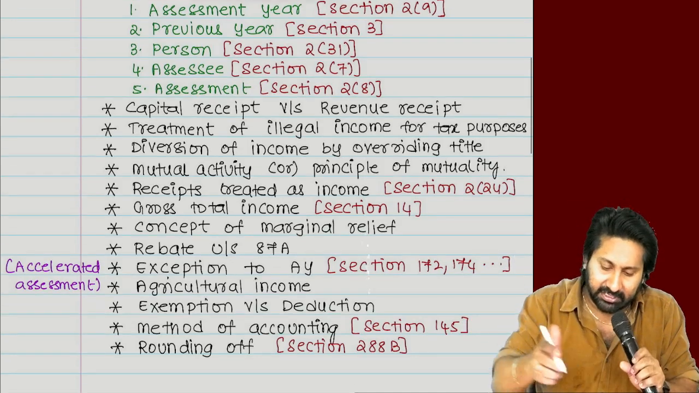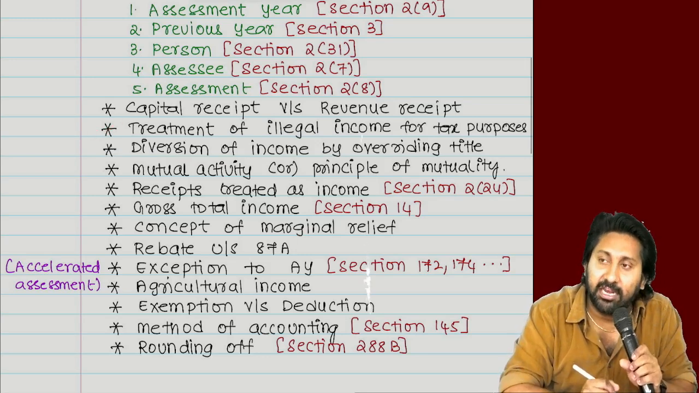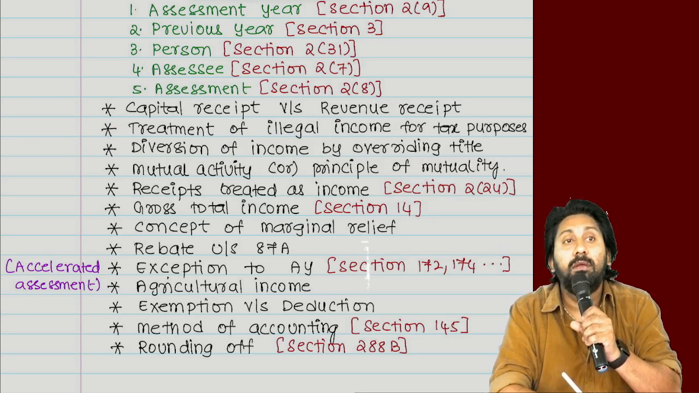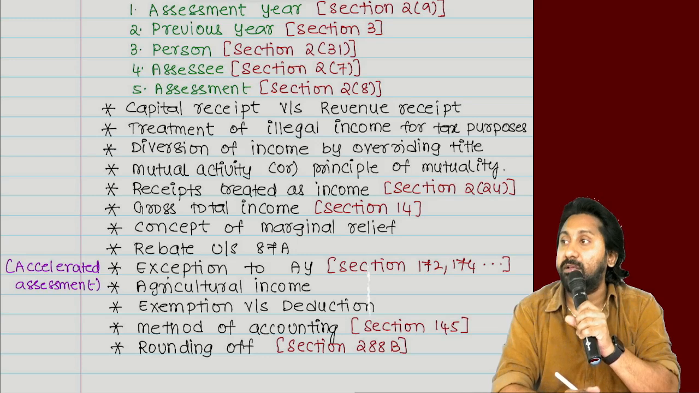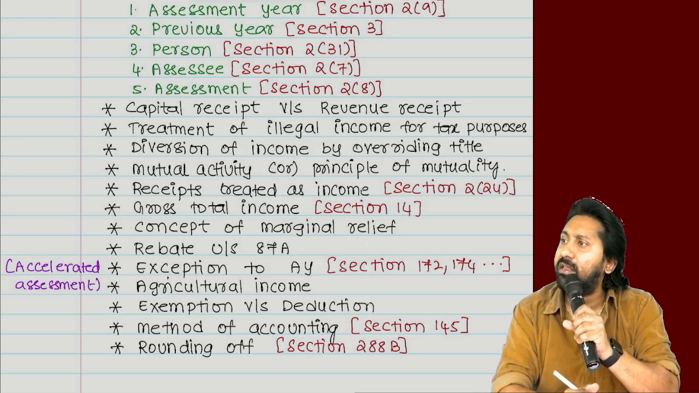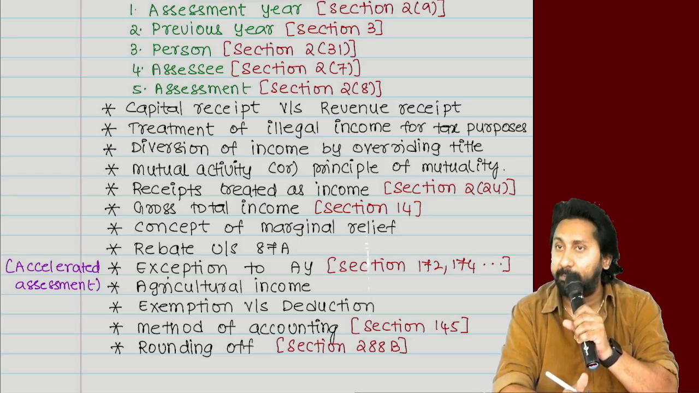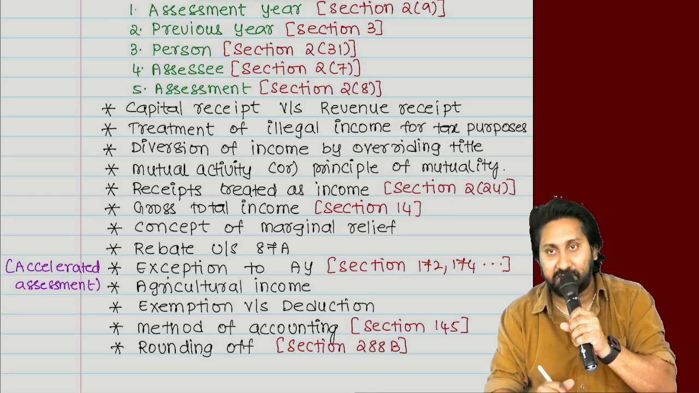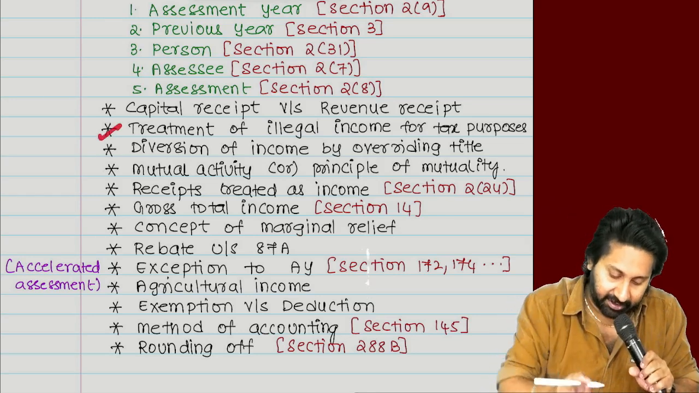Second, let us continue. Treatment of illegal income for tax purposes. A person is doing smuggling. Smuggling is legal or illegal? Illegal. He is earning money. He will pay tax. He has to. That is illegal income taxation, so that we will see here.